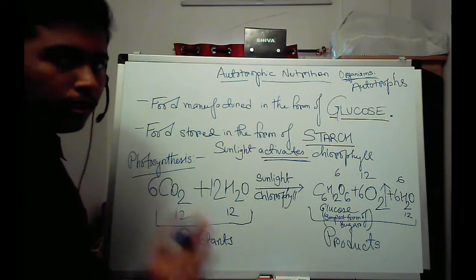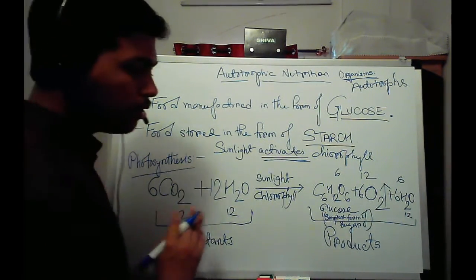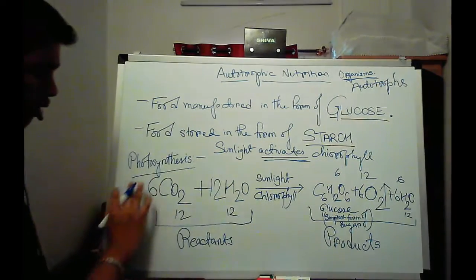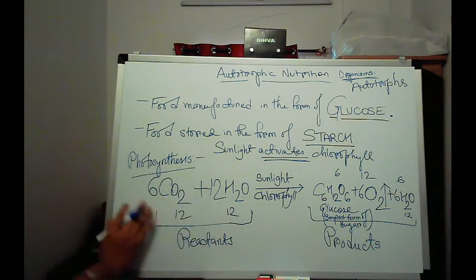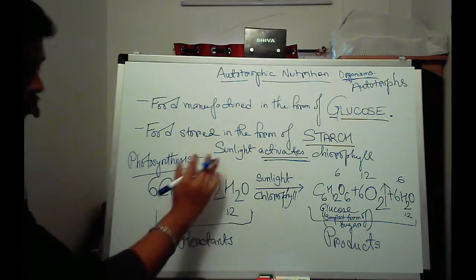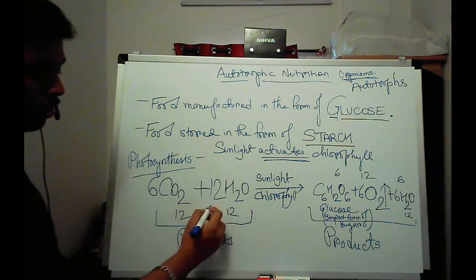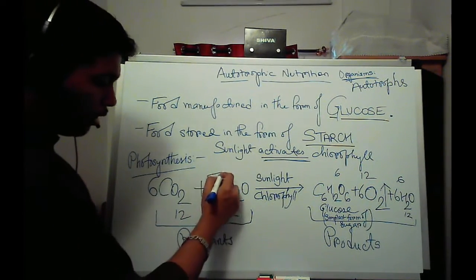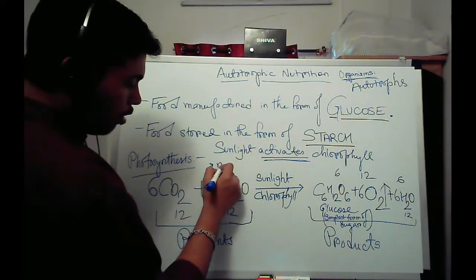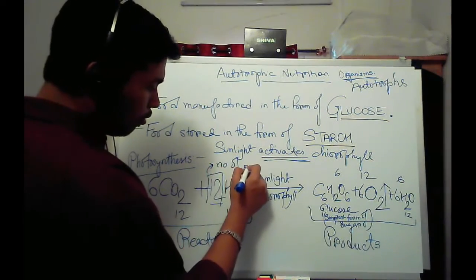Okay, done. Photosynthesis clear. So this whole reaction: 6 carbon dioxide molecules, 12 water molecules. These numbers specify the number of molecules.